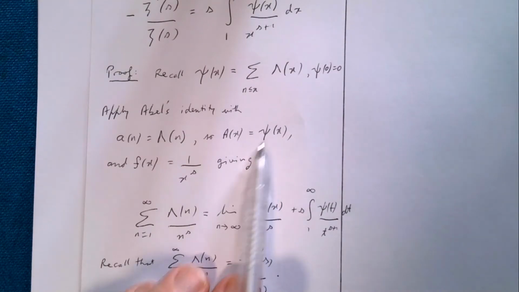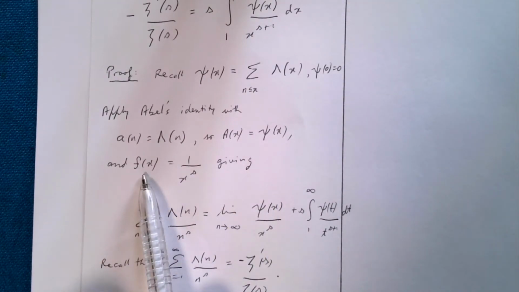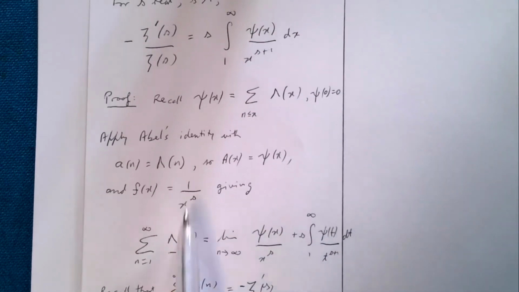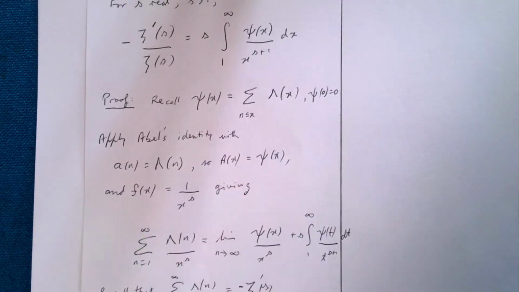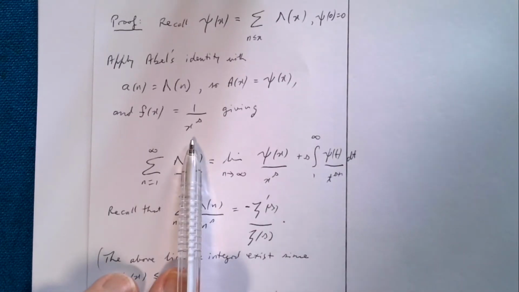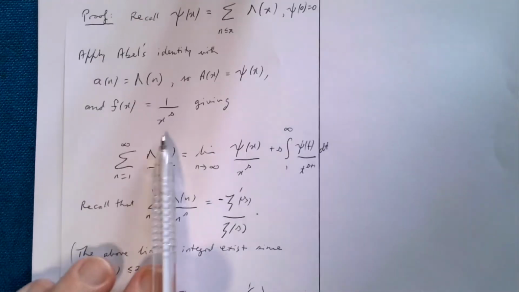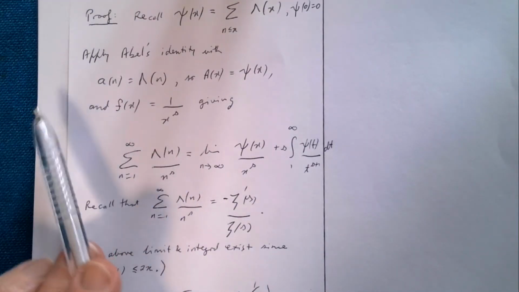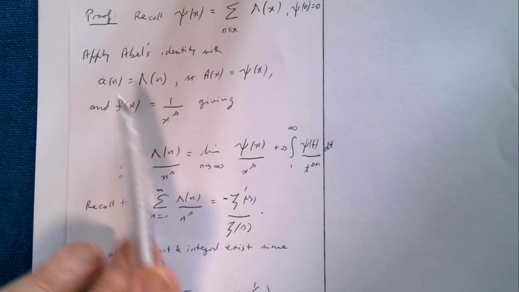And I'm going to take my f of x in Abel's identity to be 1 over x to the s, keeping in mind that we're going to be trying to get to an x to the s plus 1 up here, so I'm going to be differentiating this when I apply Abel's identity. So applying Abel's identity, we simply end up with an infinite sum, which is this.